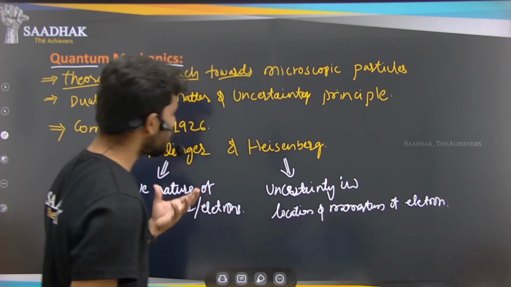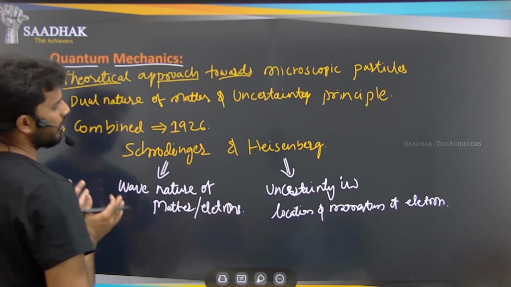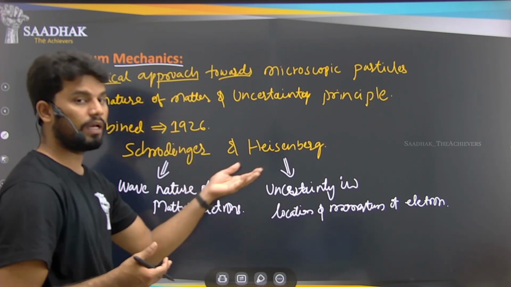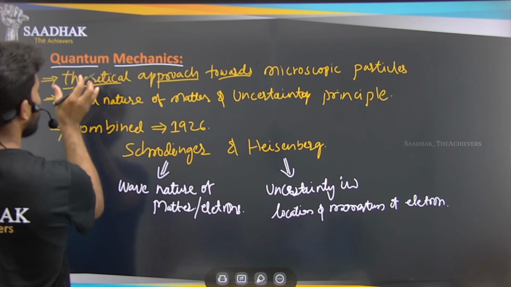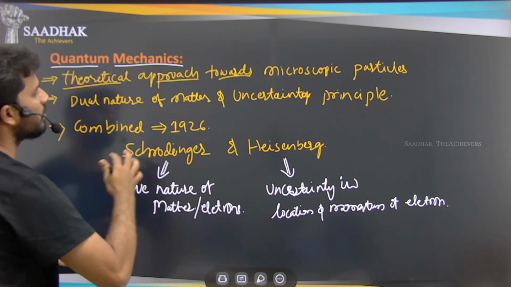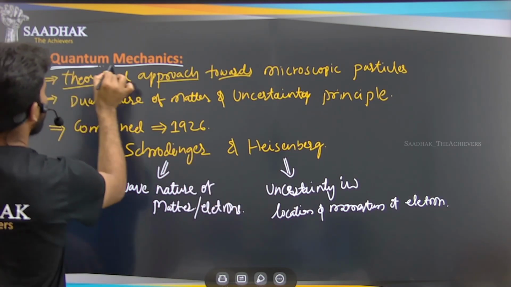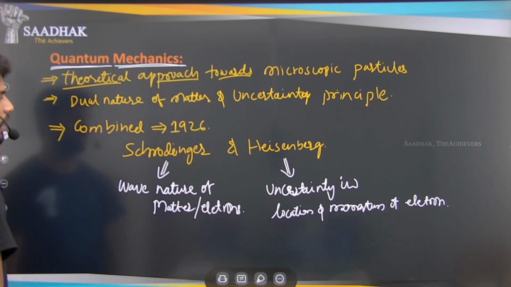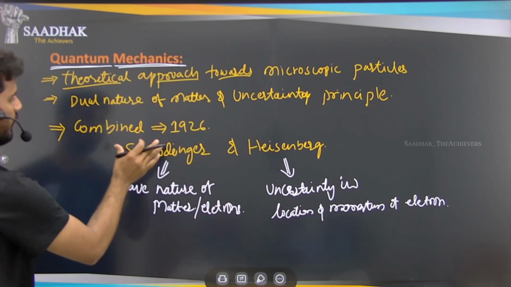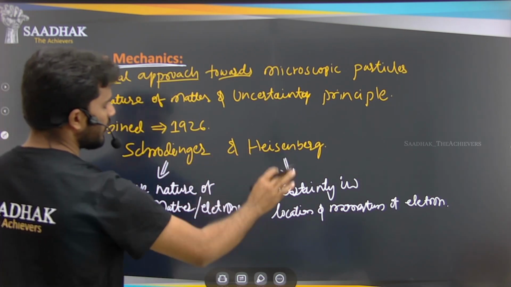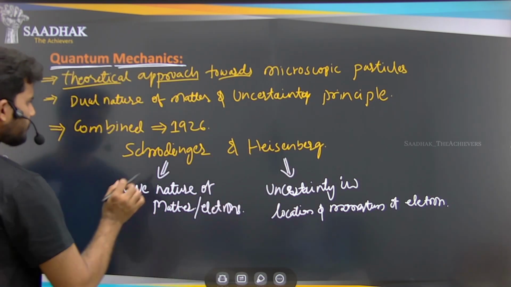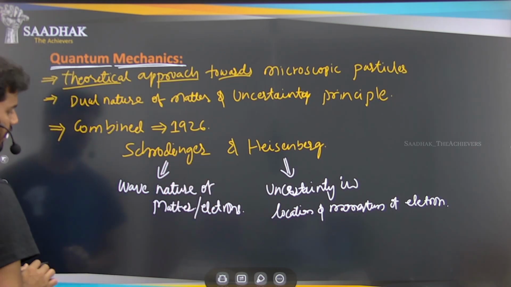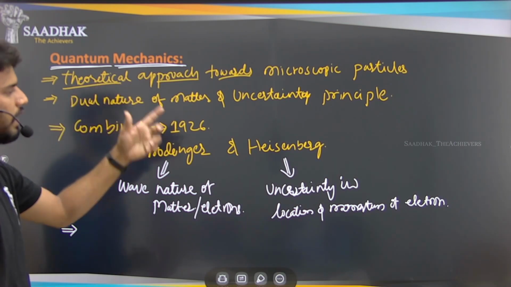So by these two scientists, by their experimental results and by their theories, there is a development, another branch of science, which is nothing but quantum mechanics. This quantum mechanics has the developments made by Schrodinger and Heisenberg. Whatever developments we have made here result in forming the quantum mechanical model.